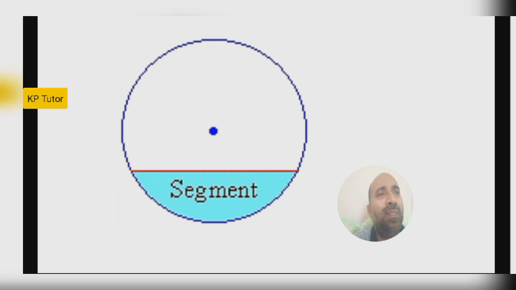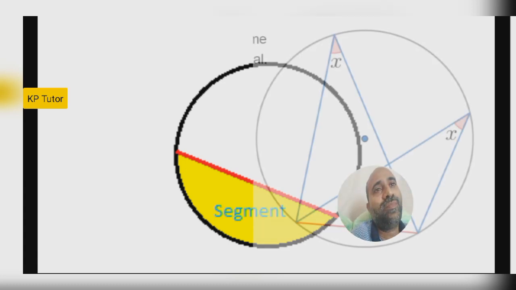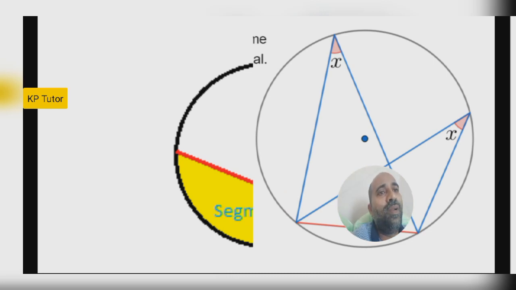What is a segment? This diagram clearly shows the segment. Simply we can say that it is a slice made by a chord. That is a simple definition: a slice of a circle made by a chord. This is also another example of a segment. The definition is just a slice made by a chord.